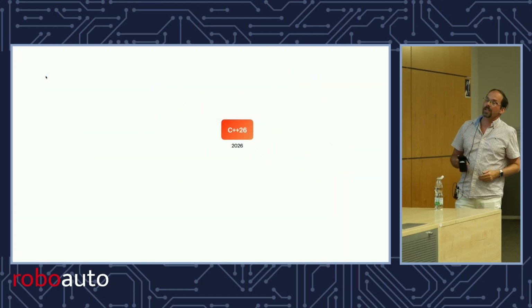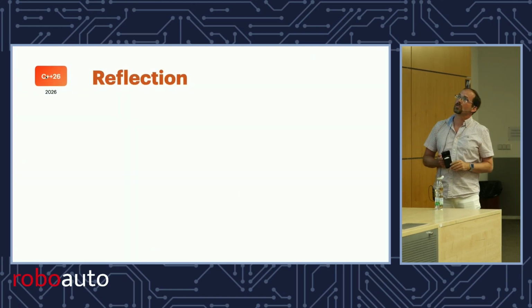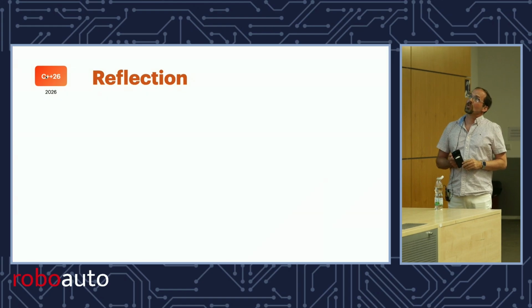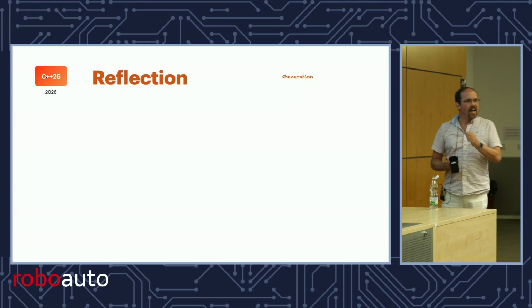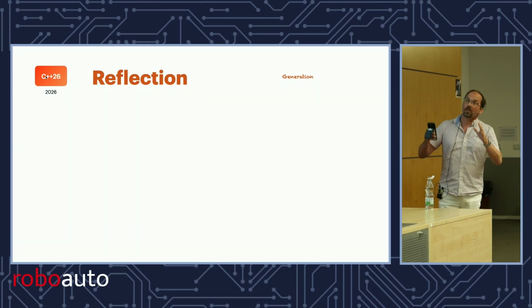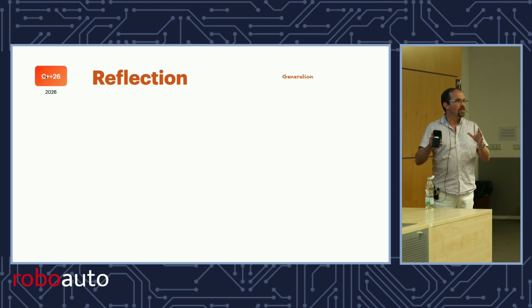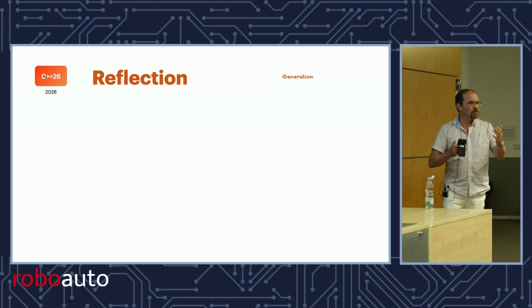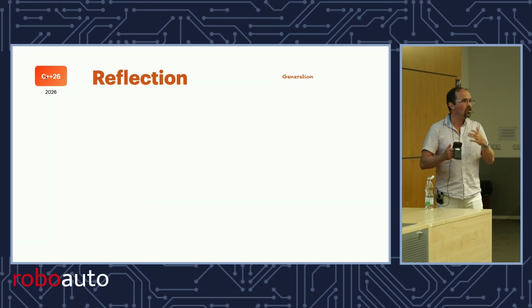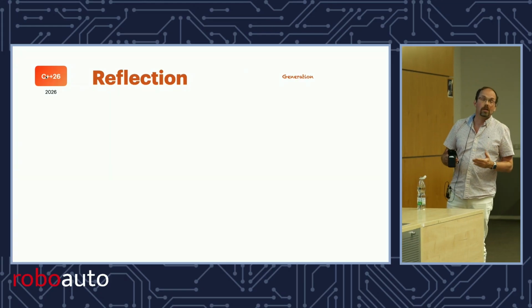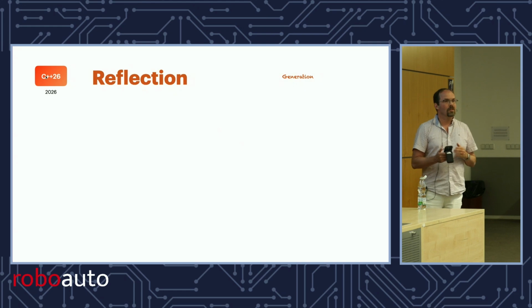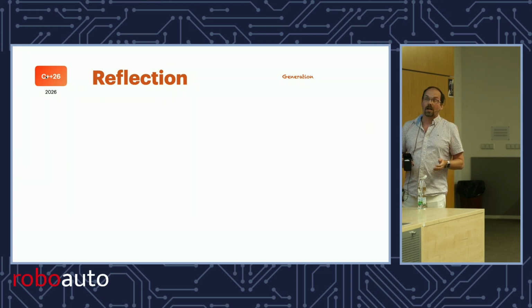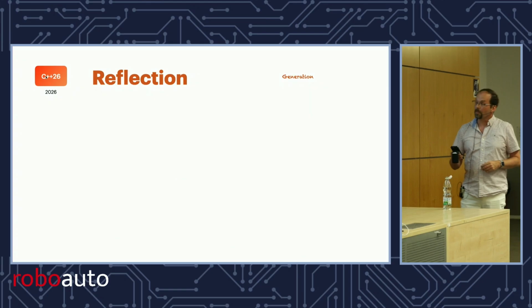So we have all this now, and some more that I'm not going into today. So we have a very good story for reflection in C++26. And we added a few things for generation. Now, the reflection part is great. It has a plan for the future, it's consistent. It's not complete, but it's pretty good. The generation part is just a few things that's not complete and doesn't have a plan for the future. And we'll talk about that in a bit.